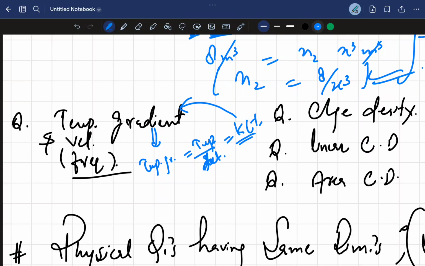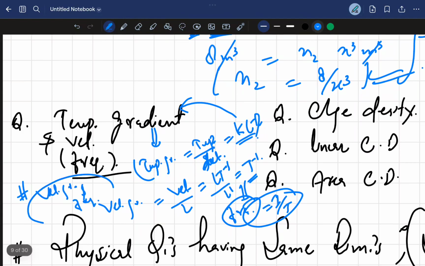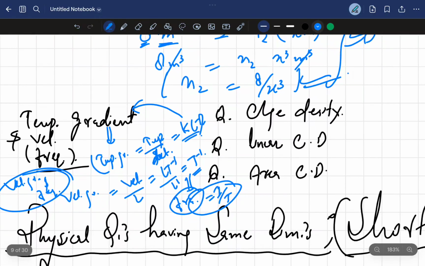It's very simple. All right, now similarly, velocity gradient is equal to velocity divided by length. The formula of velocity is L T minus 1 and this is L1. So L minus 1, then it will, ये ऊपर आएगा ना, तब जाके simply बचेगा T minus 1. Which is the dimension of frequency as well. T minus 1, we know 1 by T is also the dimensions of frequency. So that's why we say that velocity gradient and frequency have got the same dimensions. You need to understand this thing.